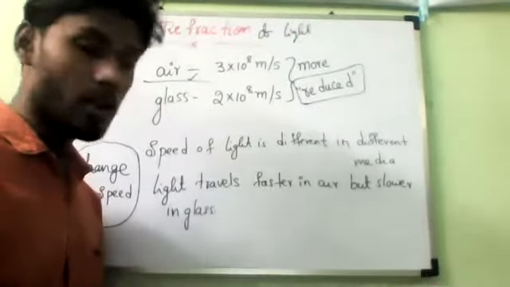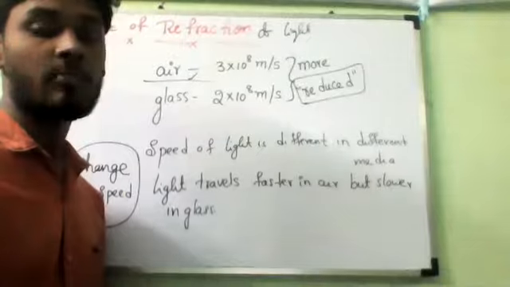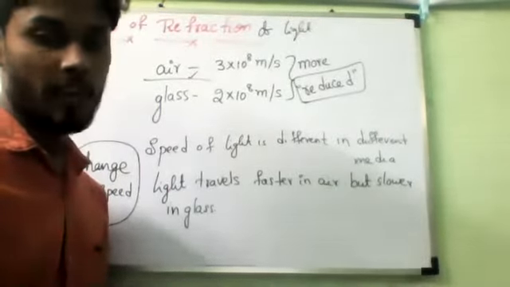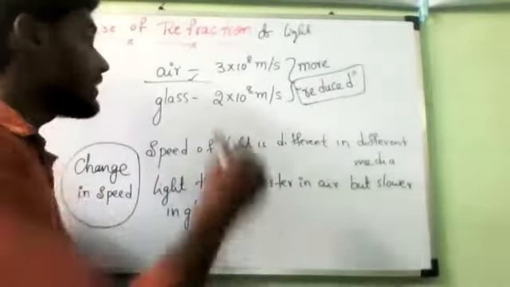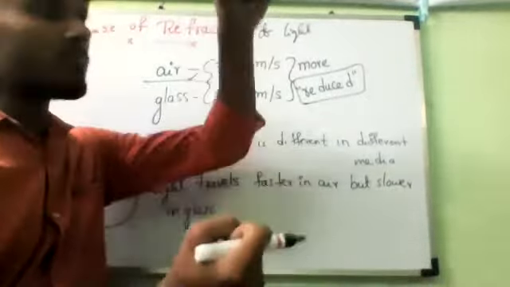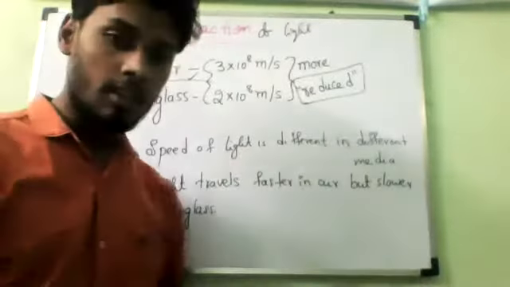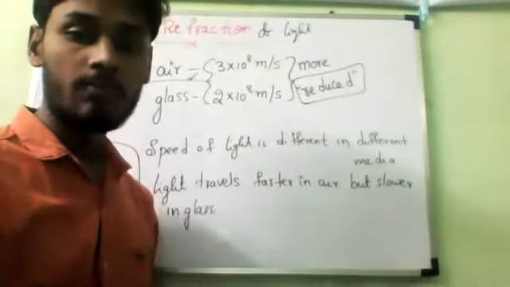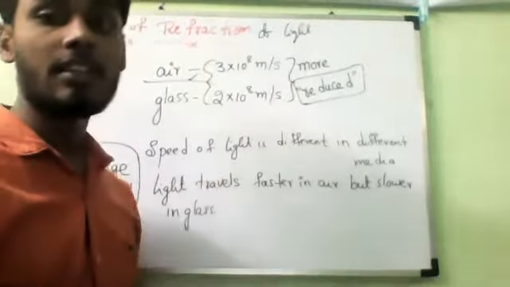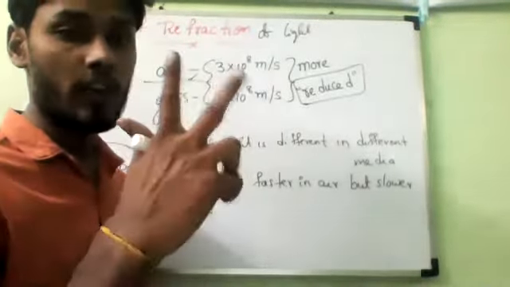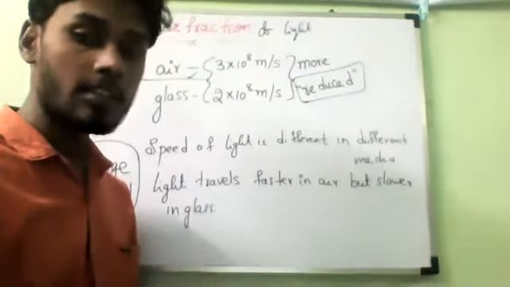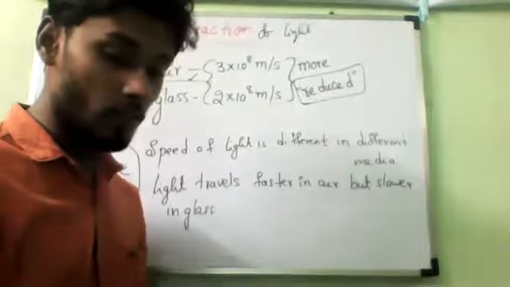So all of you should remember, the greater the difference in the speeds of light in the two media, the greater will be the amount of refraction. If the difference between the speed values is more and more, then the refraction of light also increases. Greater the difference in the speeds of light in two different media, greater will be the amount of refraction of light, or else bending of light.